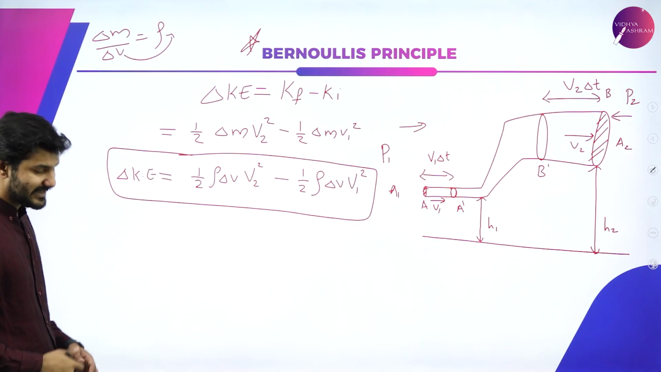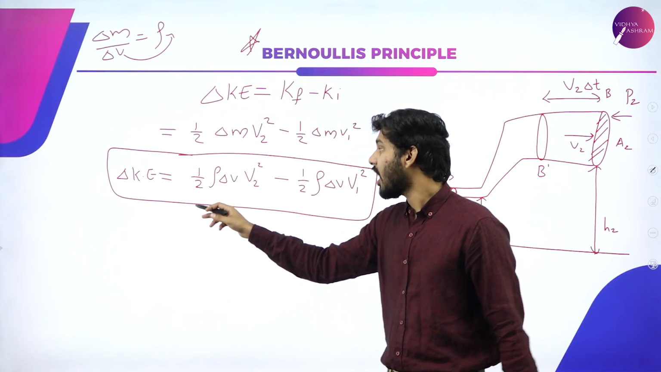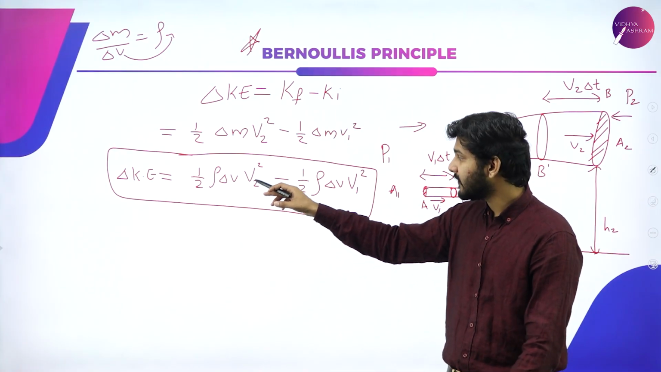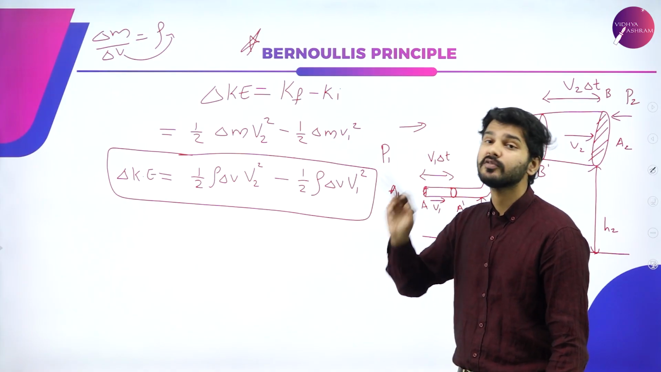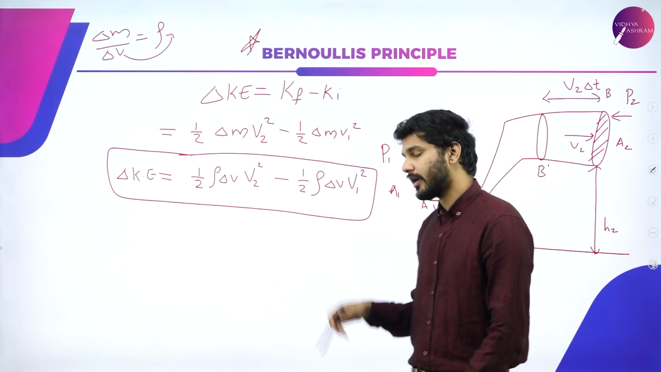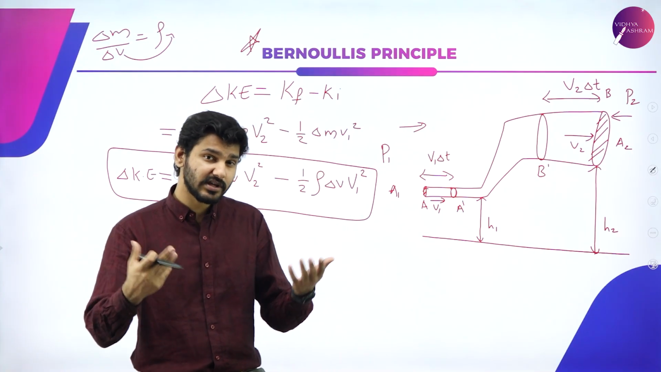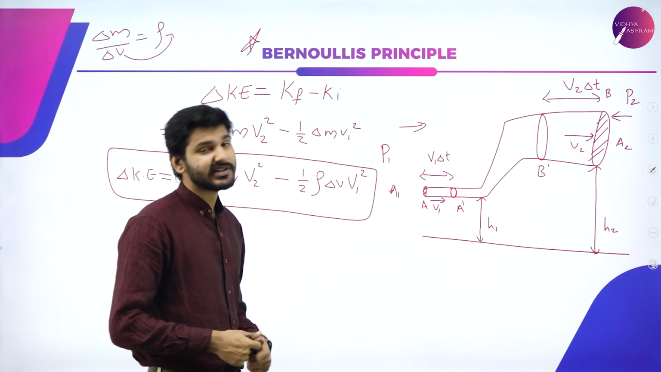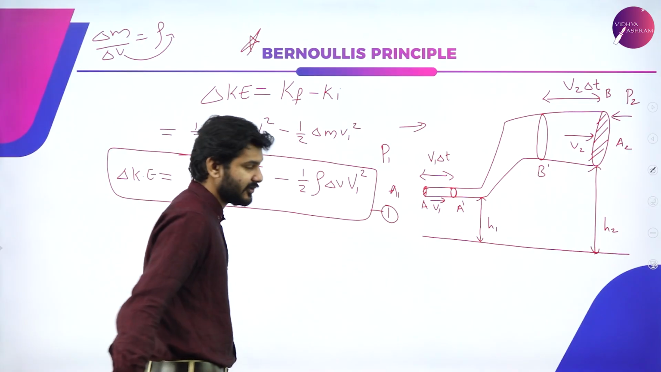Delta KE, that is the change in kinetic energy, is actually equal to half rho delta V times V2 square minus half rho delta V times V1 square. I know rho and delta V are common, but don't take them outside right now. We have further use for it in the coming steps. So I'm going to keep it as it is and call it equation number 1.